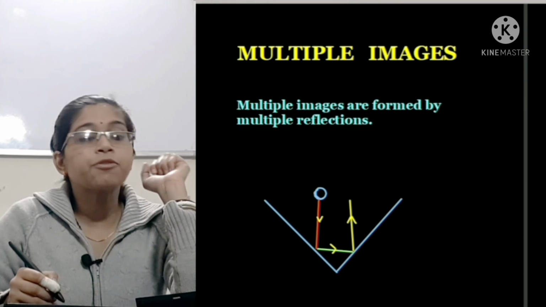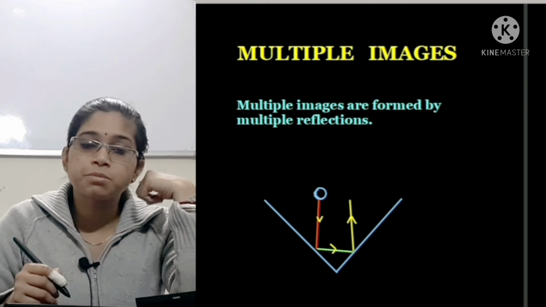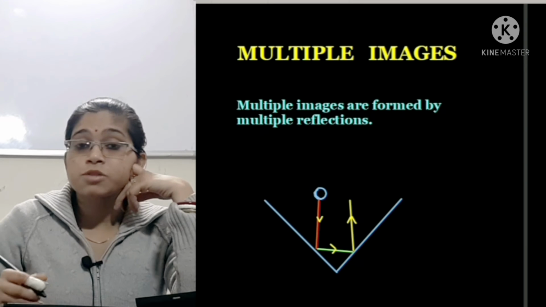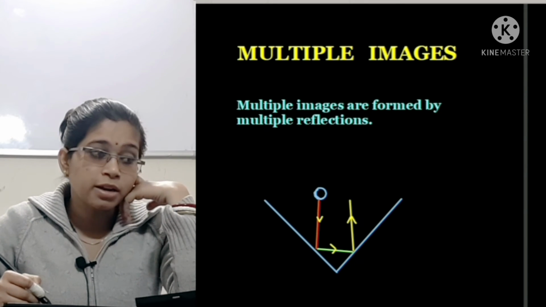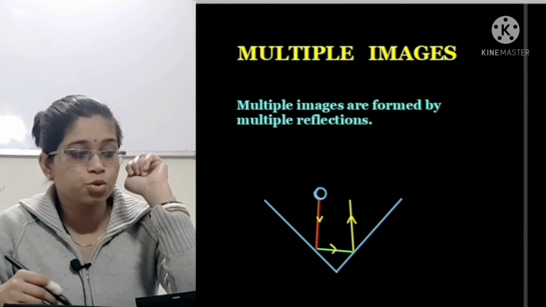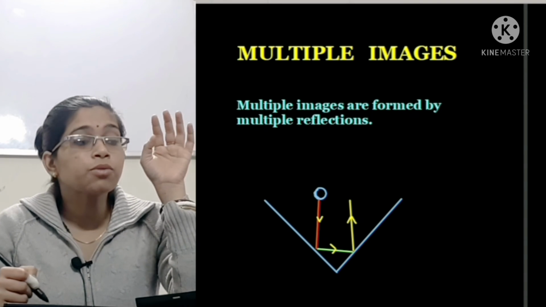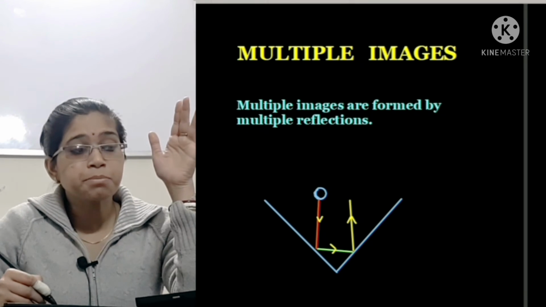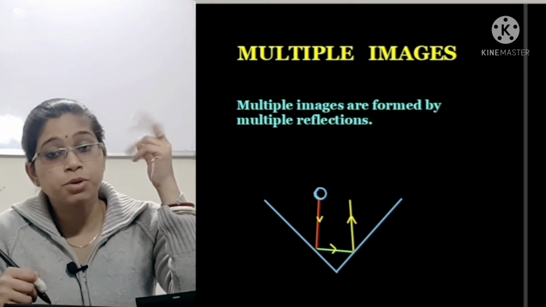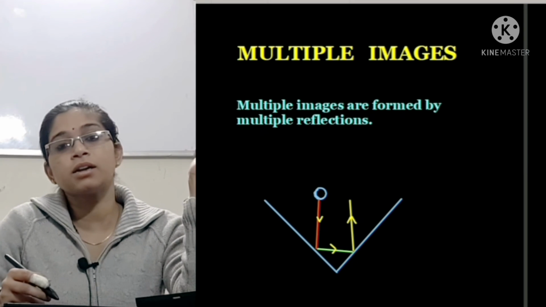Now if multiple reflections take place, multiple images will be formed. Now how is it possible that multiple reflections take place? You see this mirror and this mirror, two mirrors I have shown here in the diagram. Both of them are making a particular angle between them. So you see multiple reflections are taking place, because of which multiple images are formed.